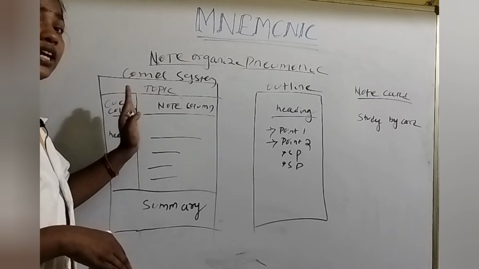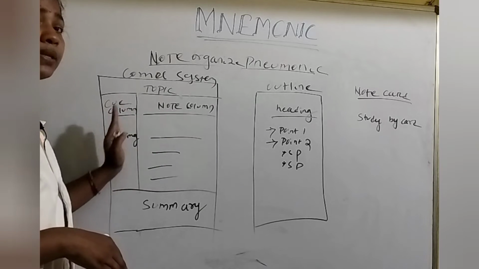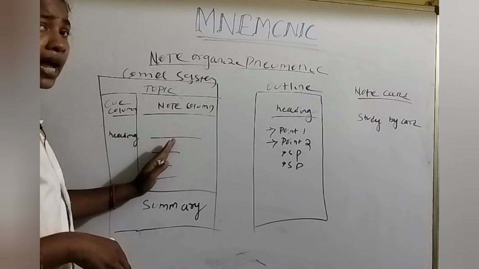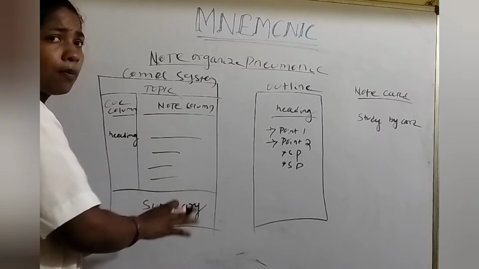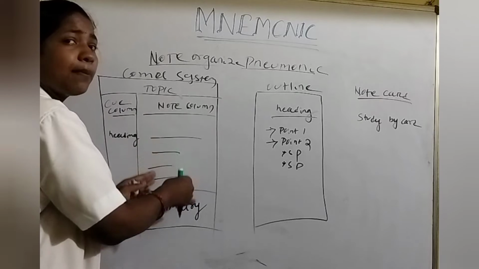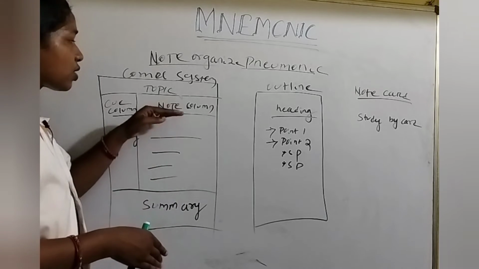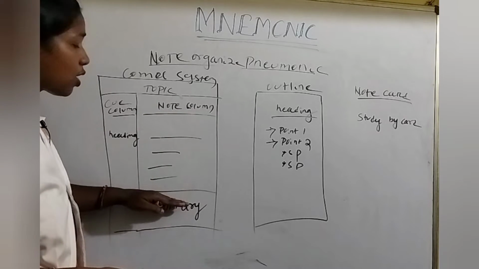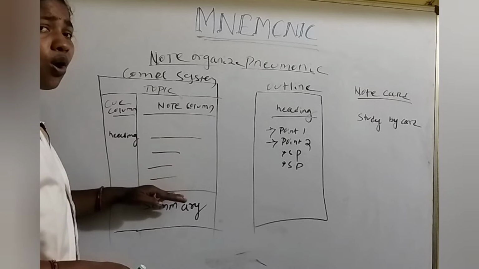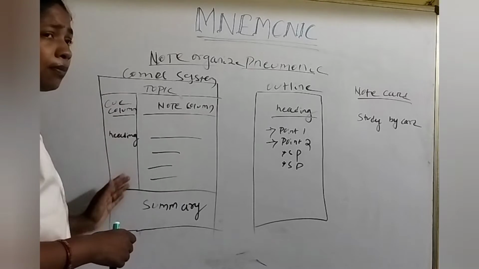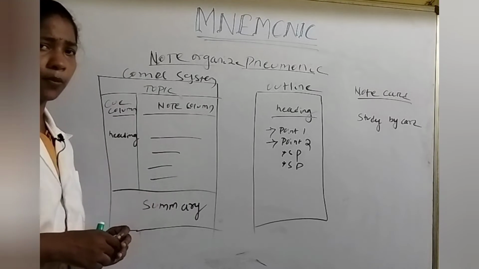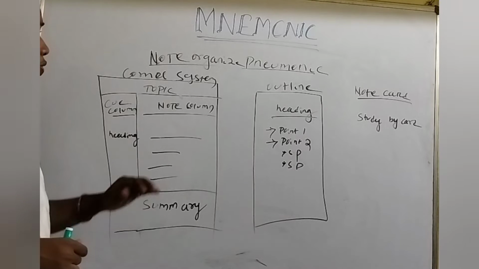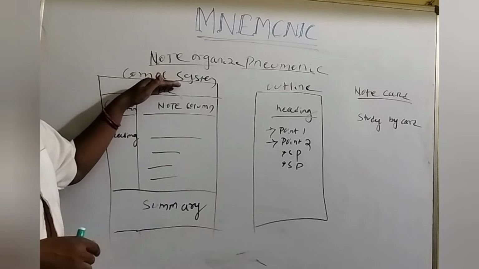Then, what is the introduction of diabetes? What is the definition of diabetes? What are the types of diabetes? That is present in your note column. And here you should write detail about that topic. So that is called the note column. Next one is summary. Summary means whatever is present in your Q column, you should write in your summary. Okay, so that is your Cornell system of note making.